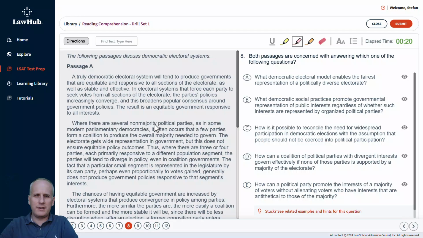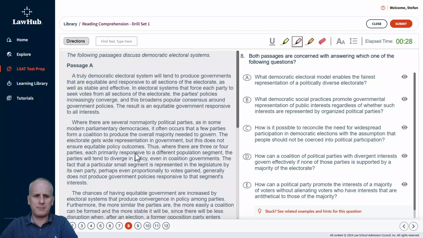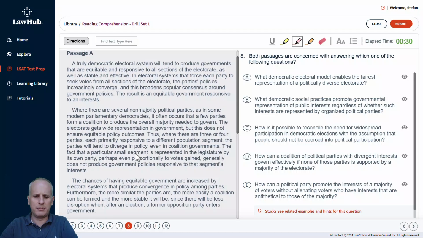And remember that on the official LSAT and the full prep test, you'll be able to use the passage only view, but here we're just going to have to scroll. So for that reason, I'm going to scroll down just a little bit and frame up passage A. And we're going to read the first paragraph before considering what the main idea sentence of that paragraph is.